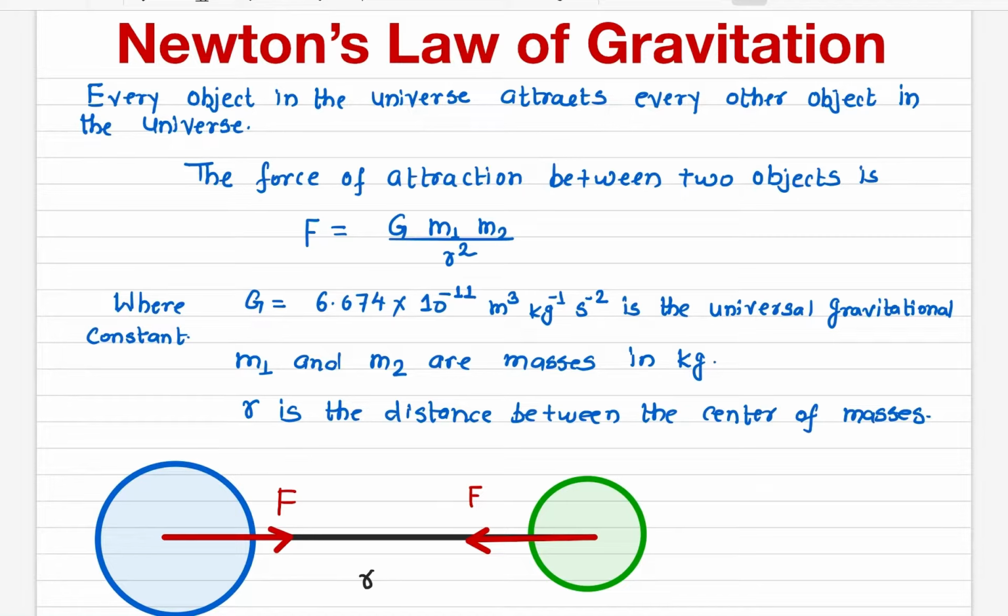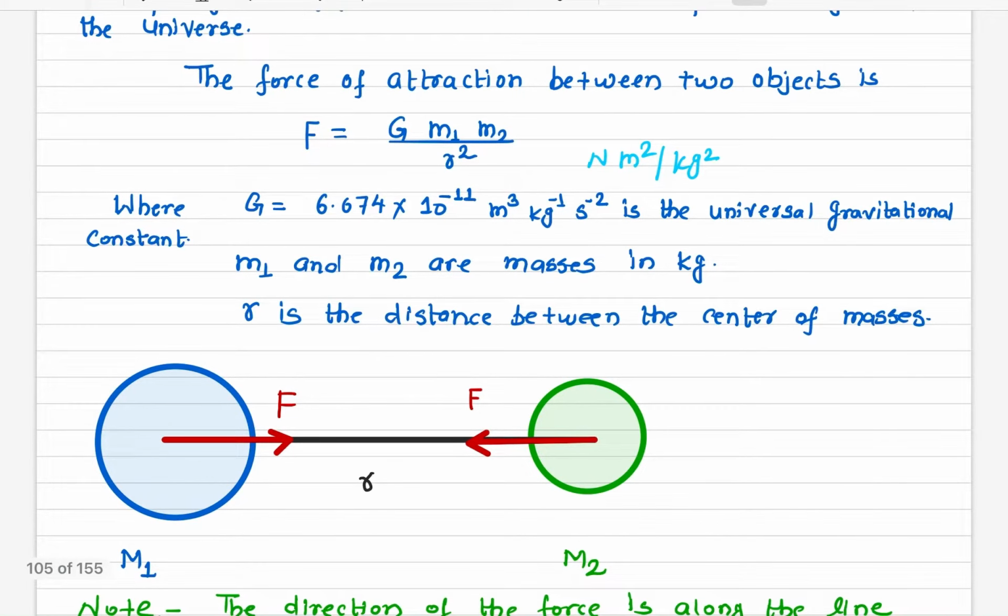And the value of G is 6.674 times 10 to the power minus 11 cubic meter per kilogram per second squared. The other unit of this one is Newton meter squared per kilogram squared. Let me write it down here. The other unit of G is Newton meter squared per kilogram squared. That is another unit of the universal gravitational constant. And in SI units, mass we always measure in kilogram, the radius in meter, and the force will be in Newton.